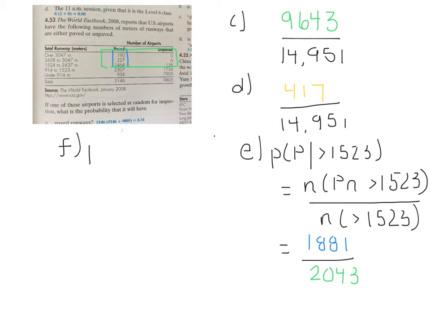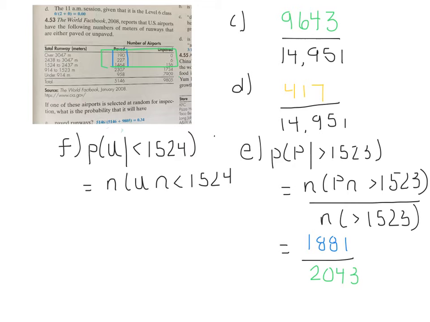We want the probability that it is unpaved given it has less than 1,524 meters of runway. So again, we've got to find the number that are both unpaved and less than 1,524 and divide by the number in the given, which is less than 1,524 meters.